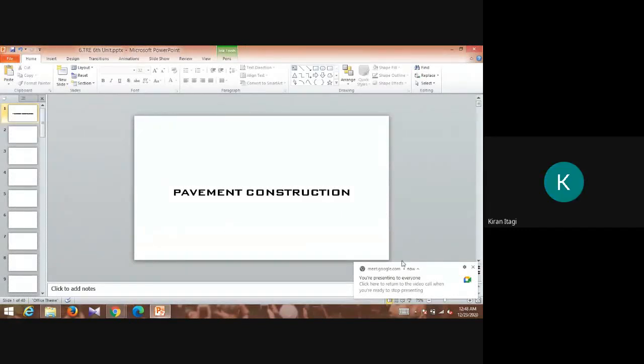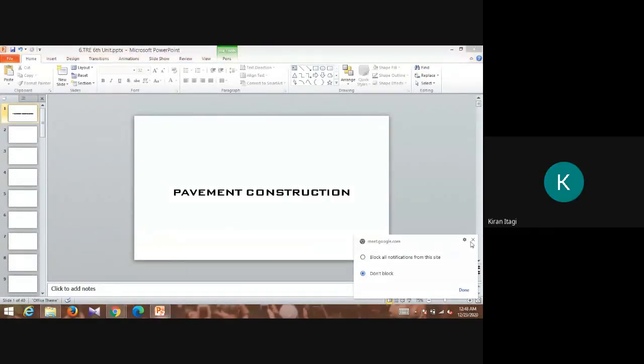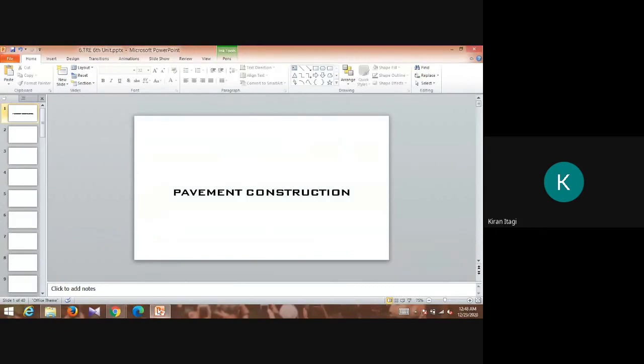Okay, today we will see the last unit, that is sixth unit, pavement constructions. See, actually we have two types of road. One is low cost and another one is high cost road.